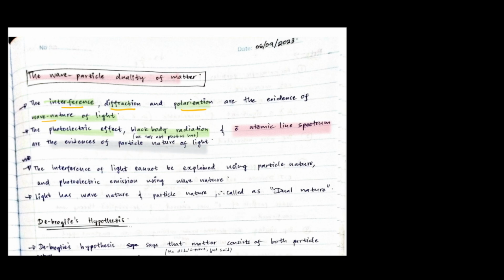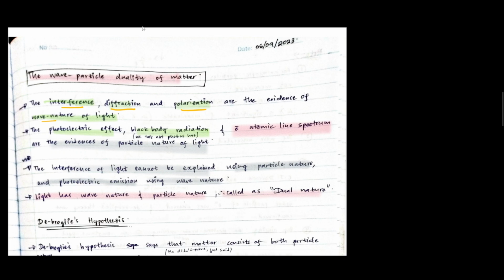So it's clear that the interference of light cannot be explained using the particle nature, and photoelectric emission cannot be explained using the wave nature. Therefore, light sometimes behaves as a particle, otherwise behaves as a wave. Therefore, we say that light has wave and particle nature. We call this dual nature.